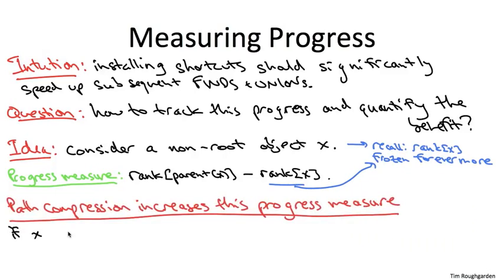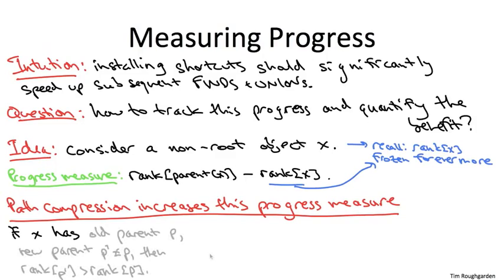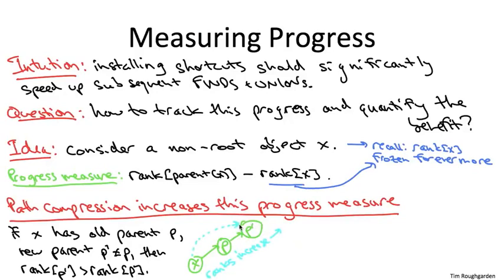That is, if an object x previously had a parent p and then has its parent pointer rewired to a different node p prime, the rank of p prime is bigger than the rank of p. And just to make sure this is crystal clear, let's draw a couple of cartoon examples. So first, just in the abstract, if you think about an object x, suppose it has some parent p, and suppose the root of the tree is some p prime, so some ancestor strictly further up in the tree. Remember, ranks always increase as you go up the tree, as you follow the parent pointers. So that means p's rank is strictly bigger than x's. P prime's rank, this is the important thing, is strictly bigger than p's.